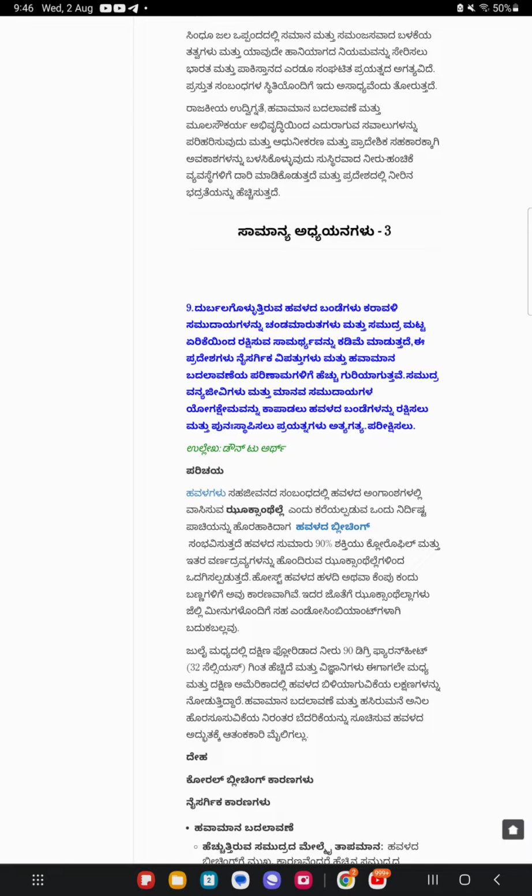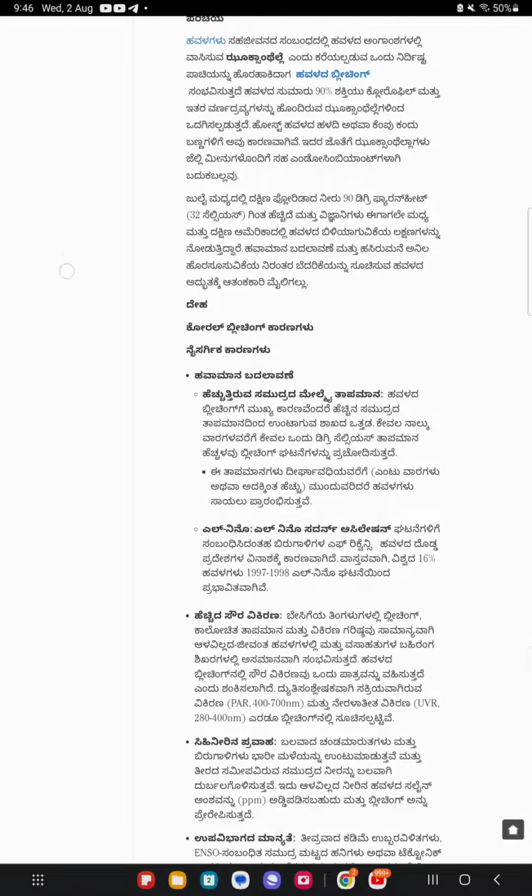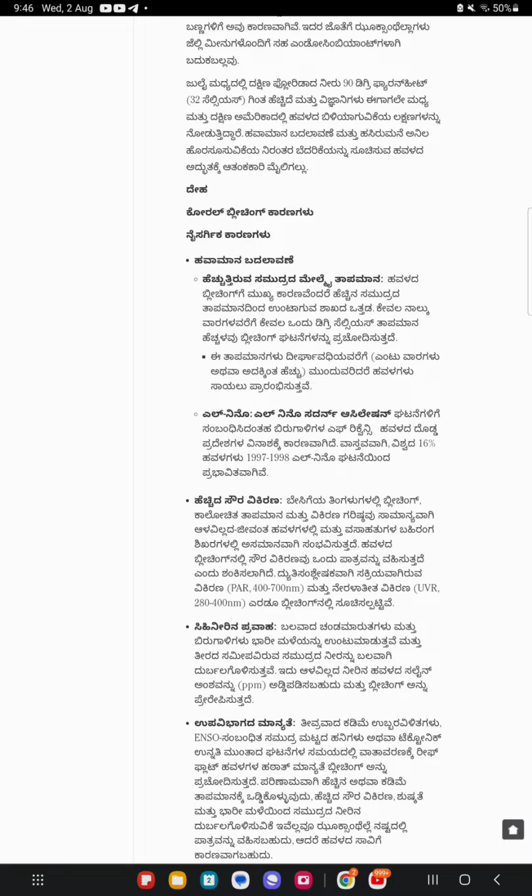The water of South Florida is over 90 degrees Fahrenheit, 32 Celsius in July, and scientists are already seeing signs of coral bleaching off Central and South America. An alarming milestone, one that points to the continued threat of climate change and greenhouse gas emissions. Body. Causes of coral bleaching.